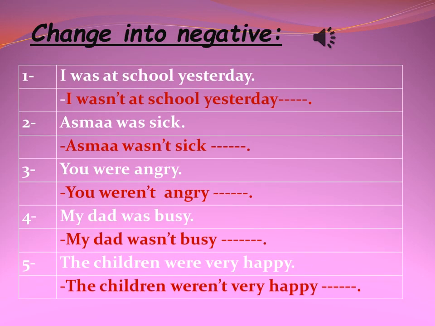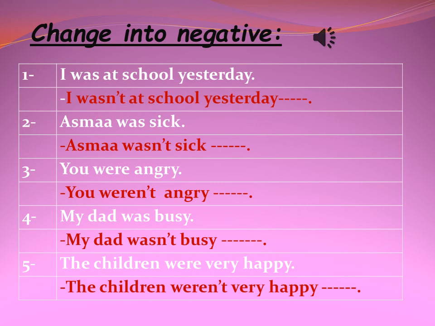Now this exercise is about the negative form. We will change the sentence into negative. It's so easy. We will use wasn't or weren't after the noun. Okay, let's begin. Number one, I was at school yesterday. So after I will put wasn't, and the answer will be I wasn't at school yesterday.